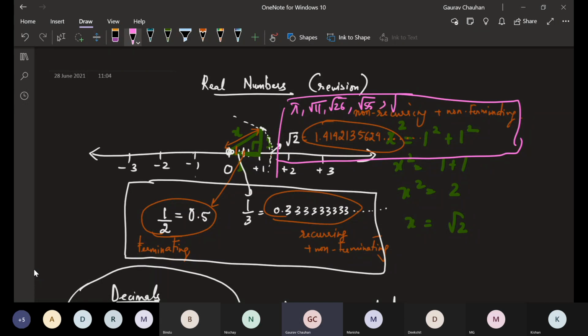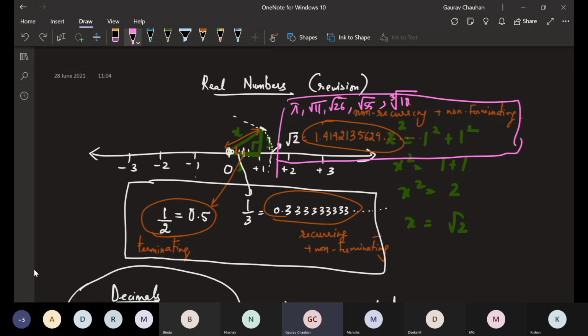Even for cube roots, it should not be a perfect cube. Cube root of 9 can be there, but I cannot take cube root of 8 because that is 2. If I take cube root of 10, that is also this. All these numbers will be non-terminating, non-recurring.